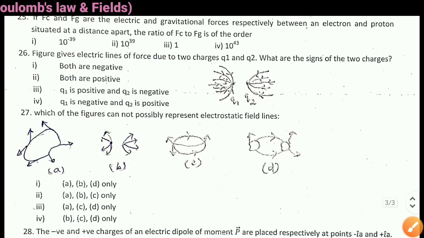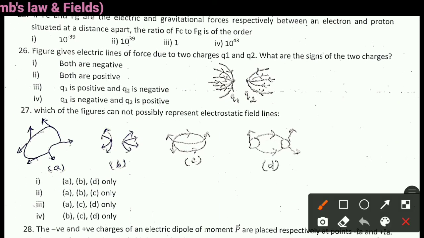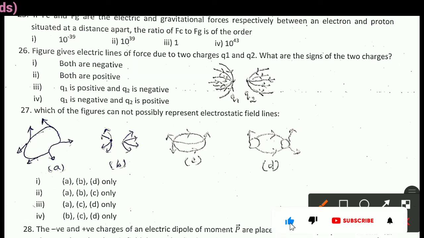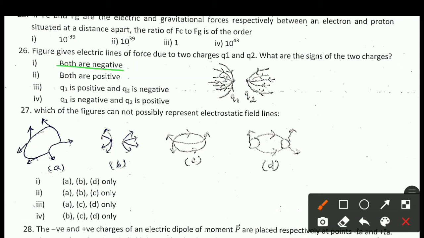Next question is question number 26. Figure gives electric lines of force due to two charges Q1 and Q2. What are the signs of the two charges? Option 1, both are negative. Option 2, both are positive. Option 3, Q1 positive, Q2 negative. Option 4, Q1 is negative, Q2 is positive.